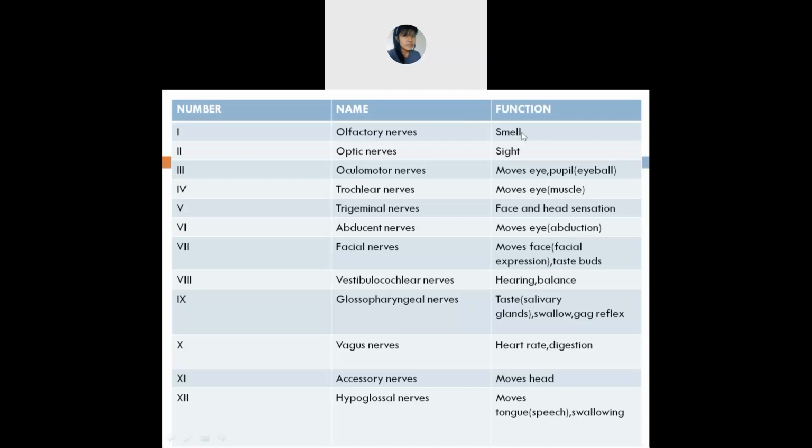Abduction means... Yes, ma'am. I've shown you one example also. Eyes moving away from the center, ma'am. Yes, exactly. Abduction in general, you just know that in anatomy it's very common. Abduction means if you move away from the center object.